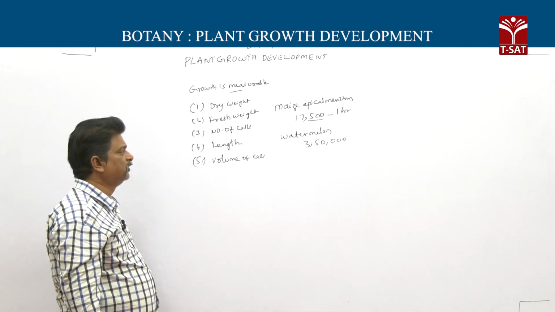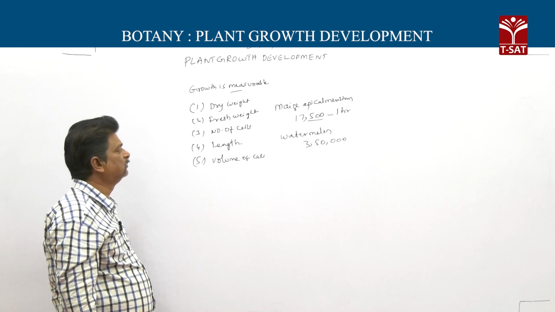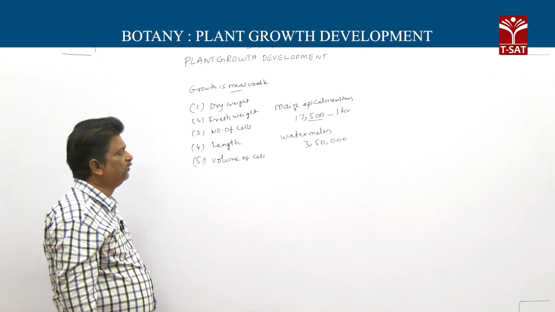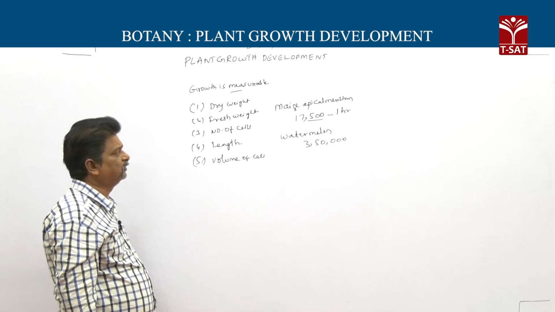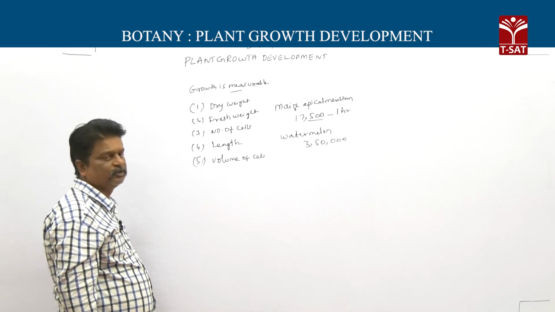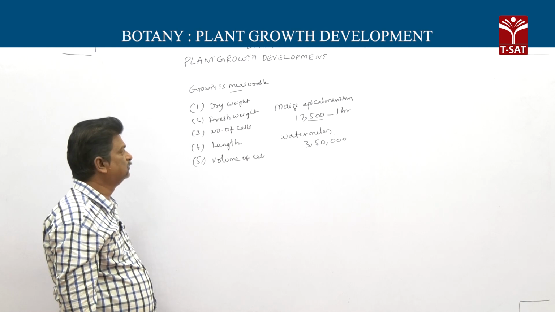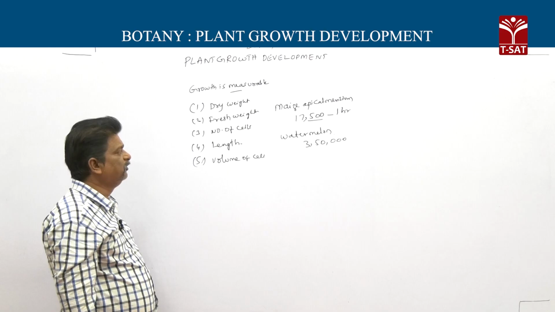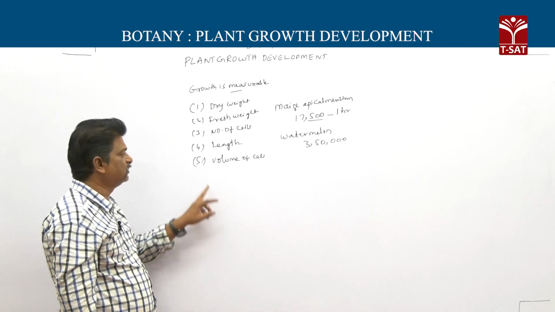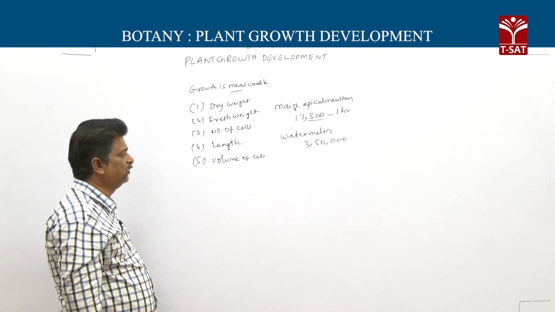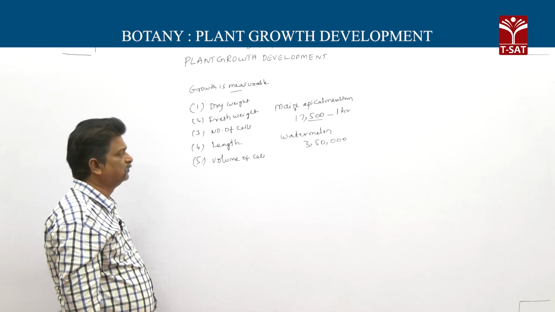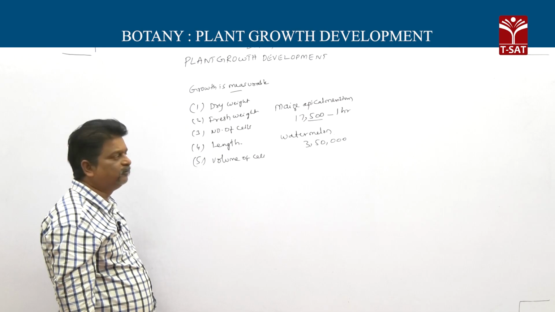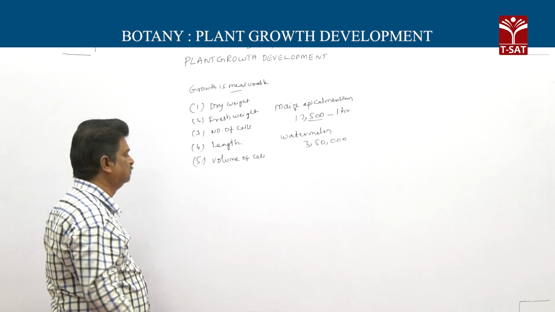That fresh weight is increased. So point is, previous one, T apical meristem produces 17,500 cells. So it is increase in growth by dividing that number of cells. Second one for watermelon, it is volume of a cell.